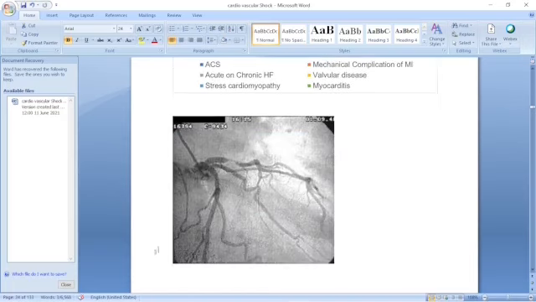If you do angiography, get the dye from here, you can see the left circumflex, left coronary artery, and anterior descending. The left circumflex is almost completely, 99 to 100%, blocked here.